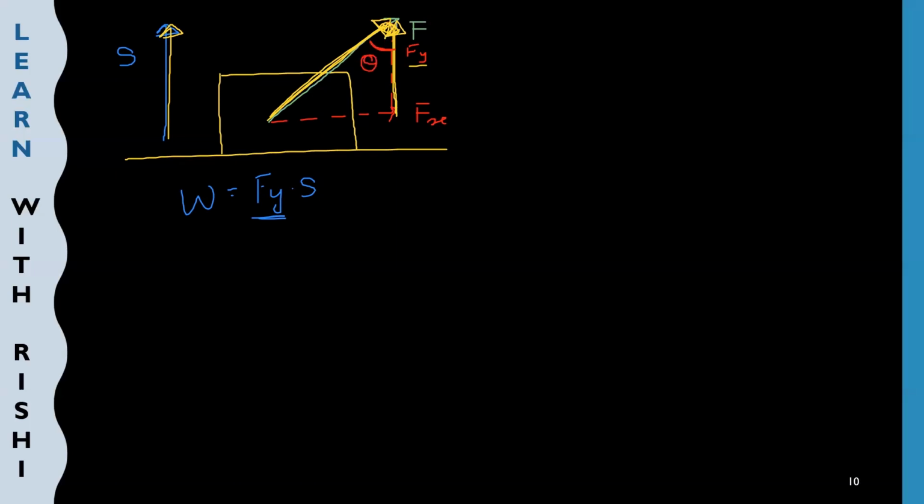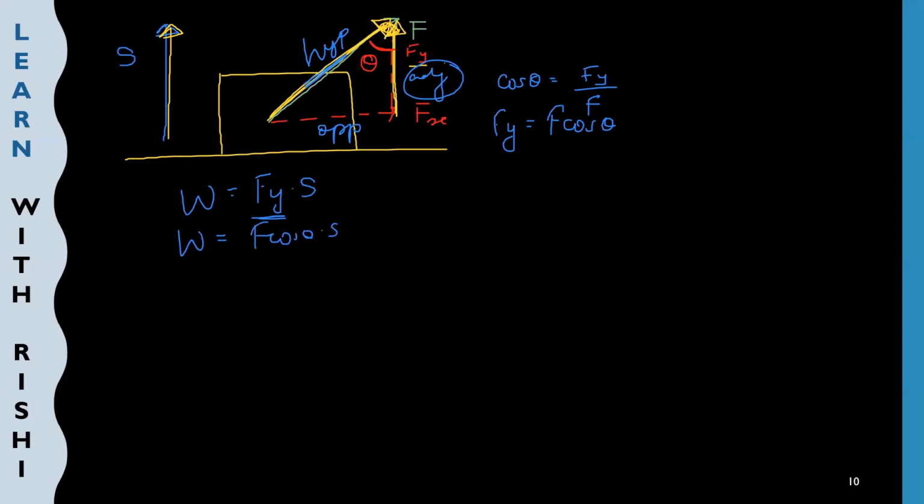Okay, so here my theta will change. Again, if I apply trigonometry, this is my hypotenuse, this is my opposite side, and this is my adjacent side. So again, I can write cos theta is equal to adjacent side Fy upon hypotenuse, and hypotenuse is F. If I substitute, Fy becomes F cos theta. So again, my formula becomes the same: W is equal to F cos theta into S, or Fs cos theta.